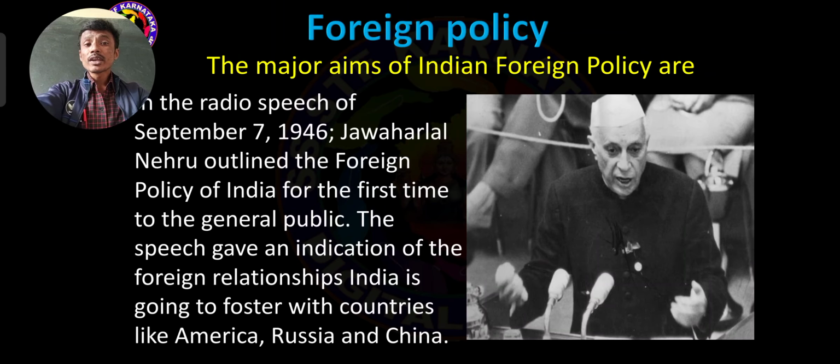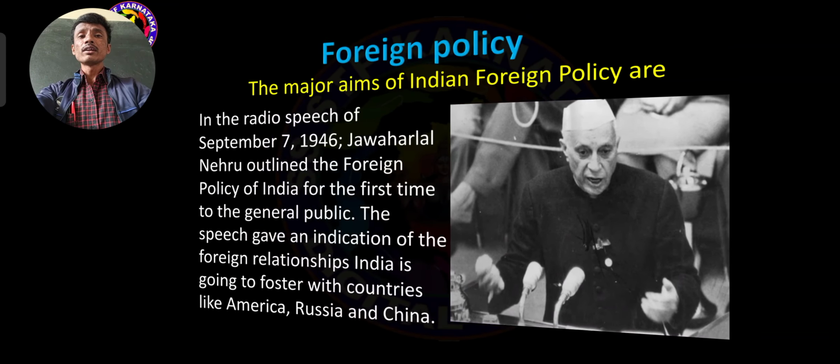So the speech gave an indication of the foreign relationship India is going to foster with countries like America, Russia and China. Through the foreign policy, India has been maintaining good relationship with America, Russia, China. So this was outlined by Jawaharlal Nehru on 7th September of 1946 about India's foreign policy.